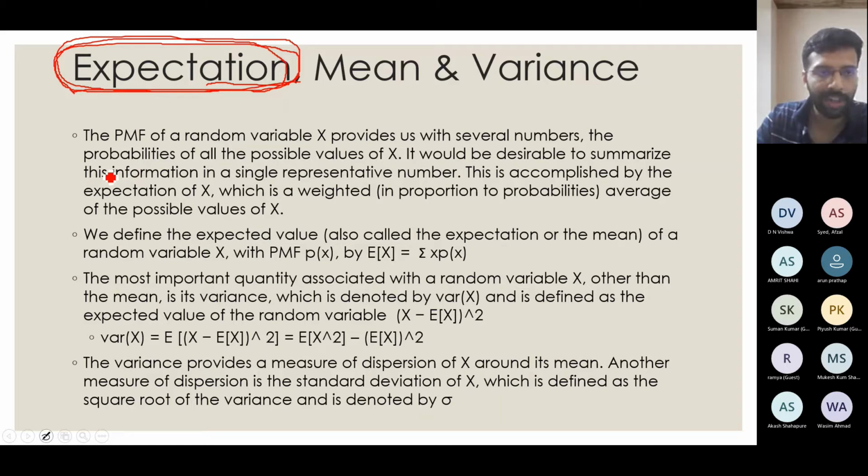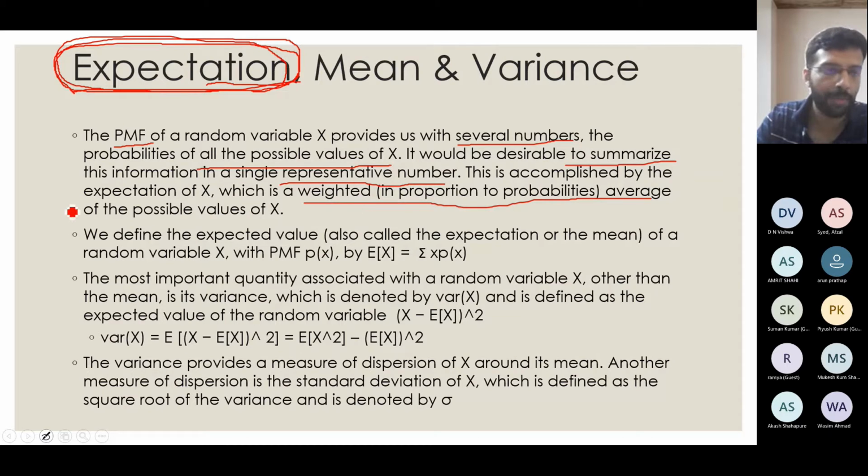As we saw earlier, the probability mass function provides us with several numbers, like x equal to 0 is 1/4, x equal to 2 is 1/4, x equal to 1 is 1/2. So we got several numbers which correspond to probabilities of all the possible values of x. We would like to have something to summarize the particular random variable, similar to our descriptive statistics average, which can be a single number that will be the weighted average.